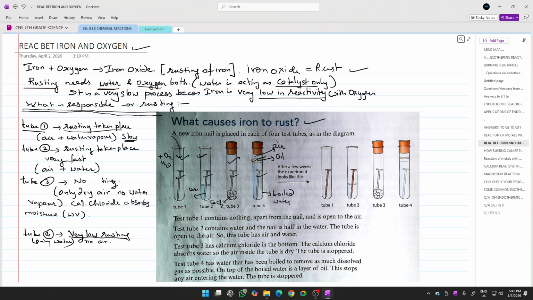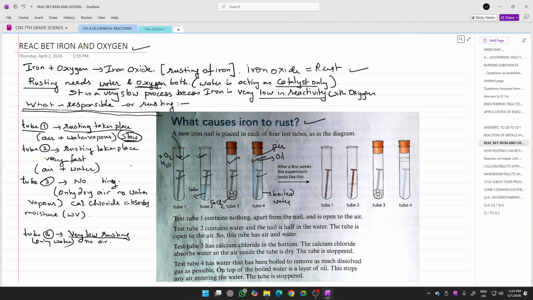See, here I've written: rusting needs water and oxygen. The nail is exposed to both things, oxygen and water vapor, and therefore rusting will take place. But being a slow process, the rusting will happen very slowly. So the rusting in test tube 1 will take place slowly.